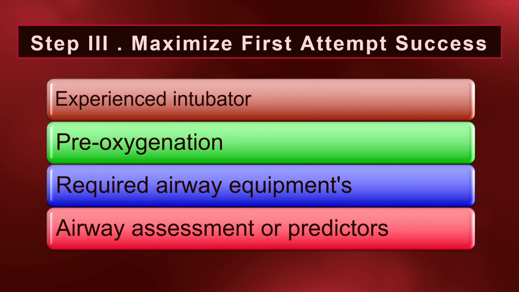For maximizing first attempt success of intubation, we suggest that the most appropriate intubator should manage the airway. This is to enable successful airway management that is safe, accurate, and swift. Pre-oxygenation also helps improve hypoxemia. One should also have the required airway equipment, and airway assessment should be done appropriately.